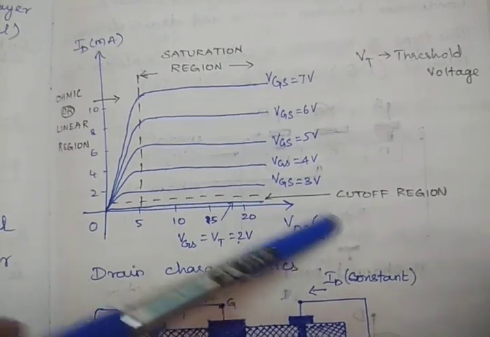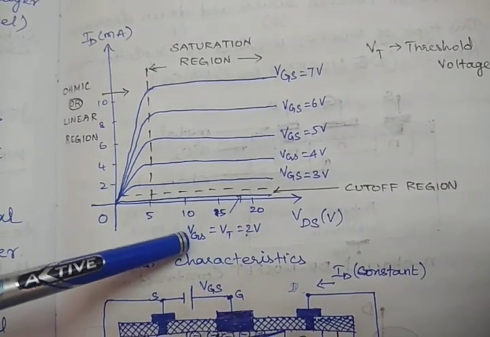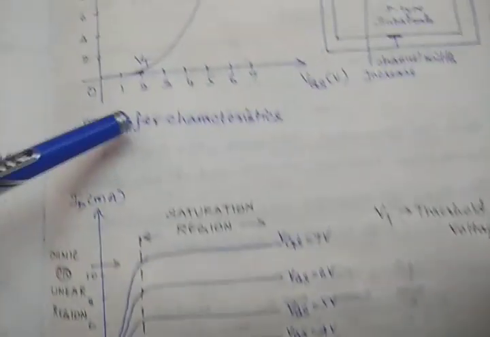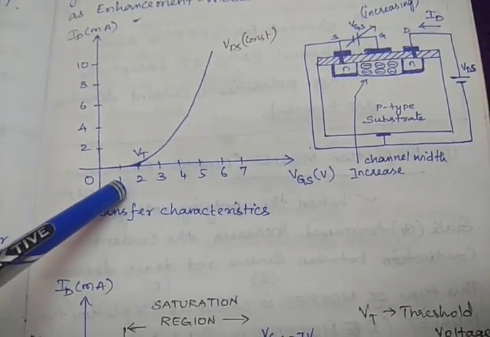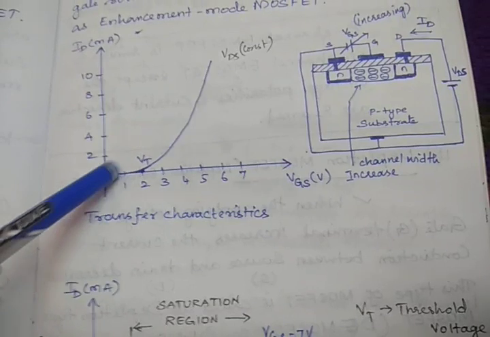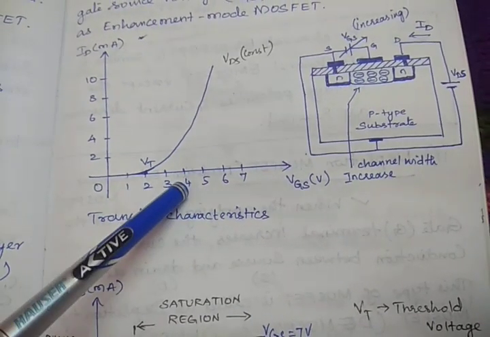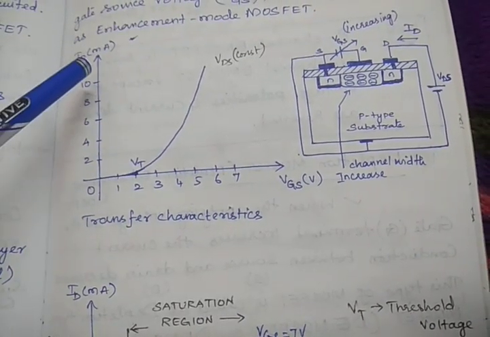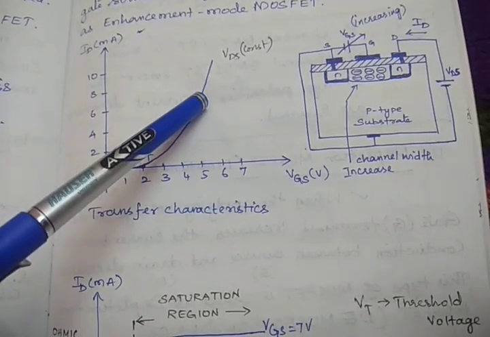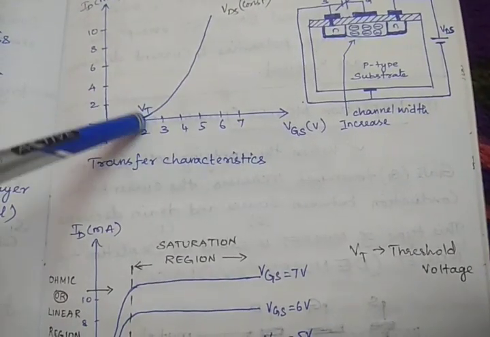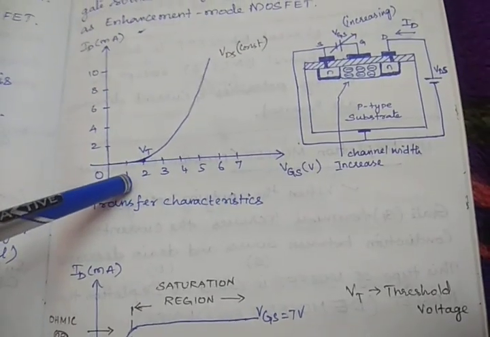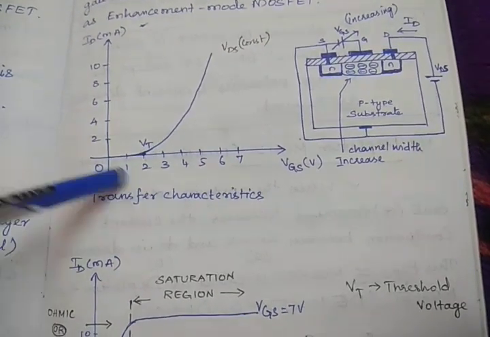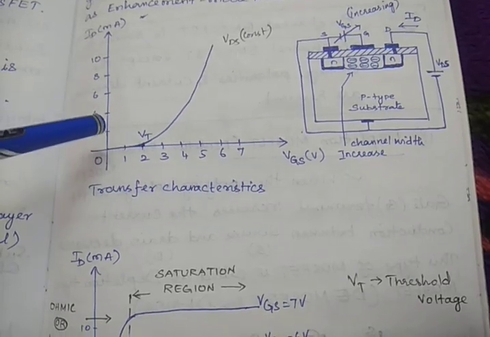Whereas the cutoff region is, suppose I told you, here itself. Suppose your VGS is 2 or less than 2, there is no conduction. Am I right or not? After 2 volts, only then ID starts to flow. The region where there is no conduction is called the cutoff region.